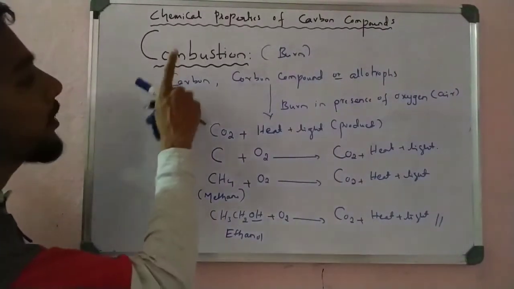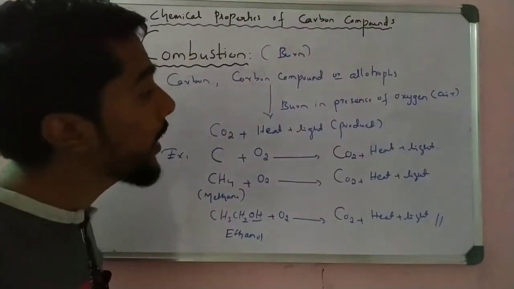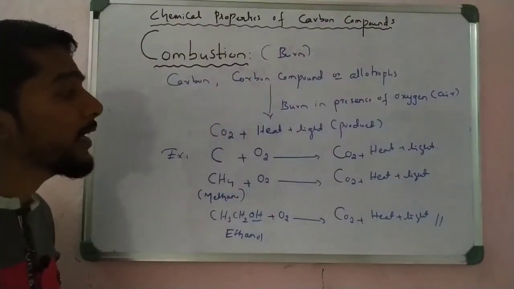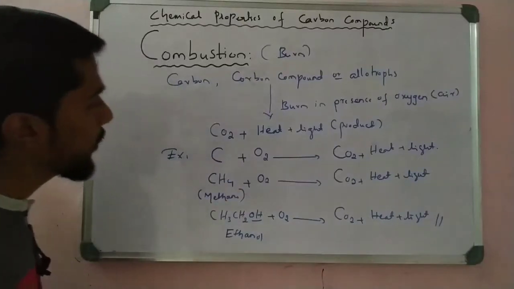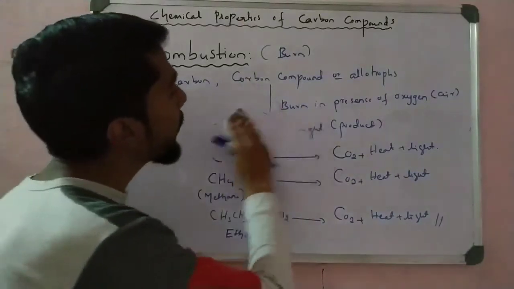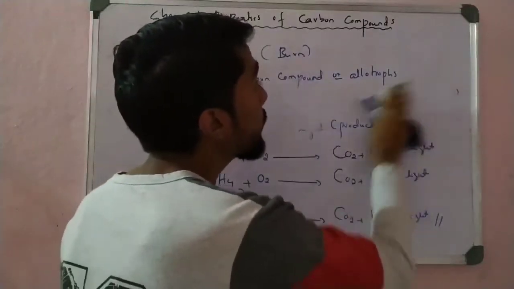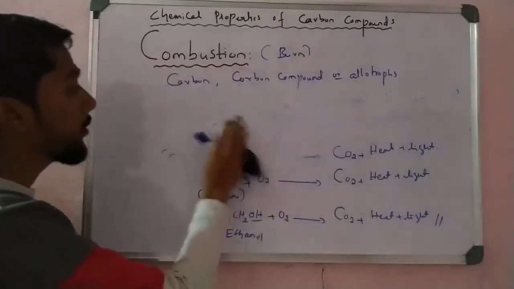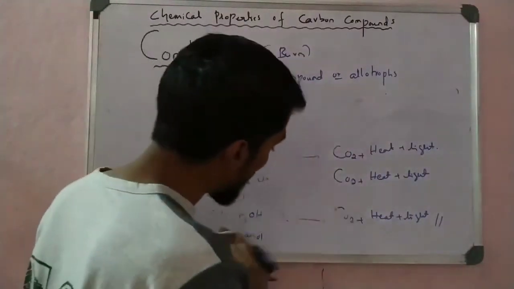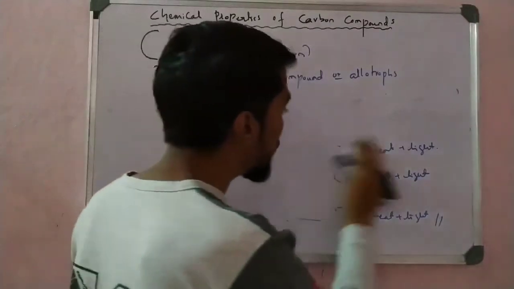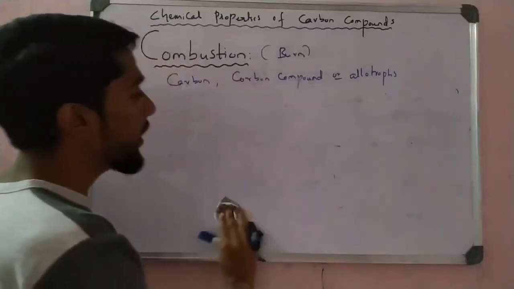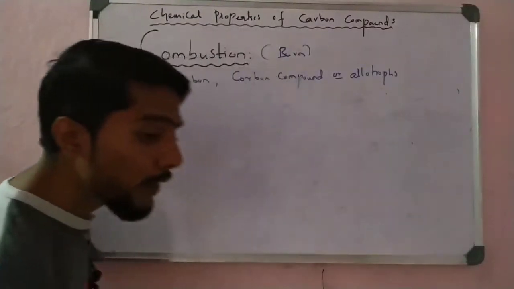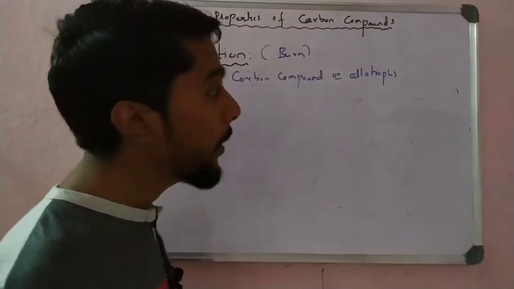Very important: carbon compounds and allotropes, when they are burned in the presence of oxygen, form carbon dioxide, heat and light, and we give these reactions as examples. Now, there are two types of hydrocarbon compounds we study here. One is saturated, that is single bond, and one is unsaturated, that is double bond, alkene and alkyne. So there are two types.